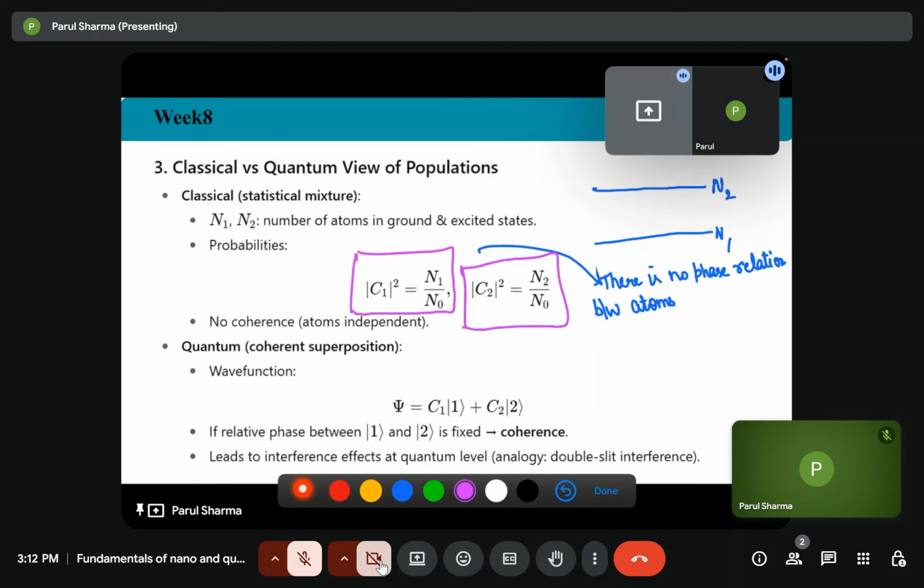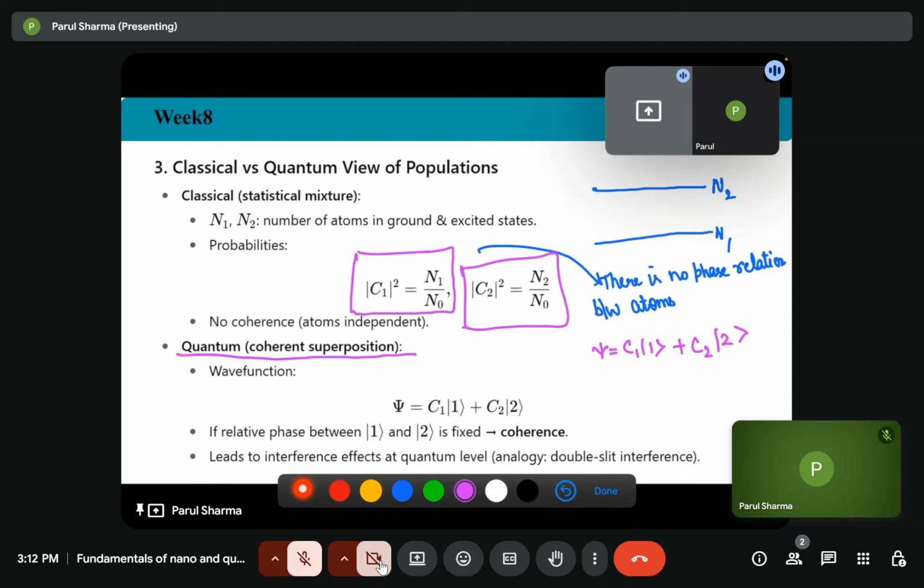In this classical case, there is no coherence. That is, the atoms are independent of each other and there is no phase relation. But in case of quantum, there is a coherence. So we can write the wave function psi as psi is equal to C1 first state and C2 second state. If there exists a relative phase between the first state and second state and it is fixed, then these are coherent.